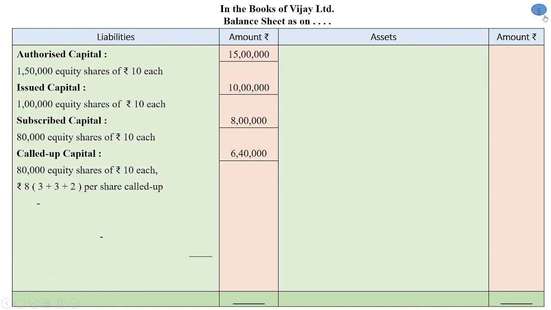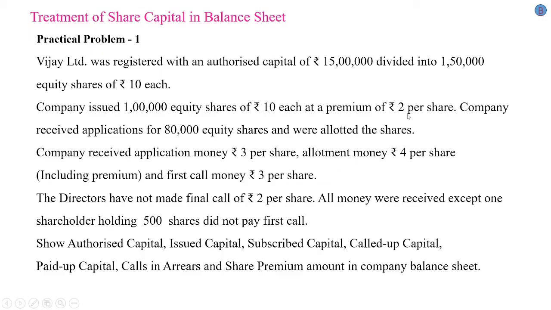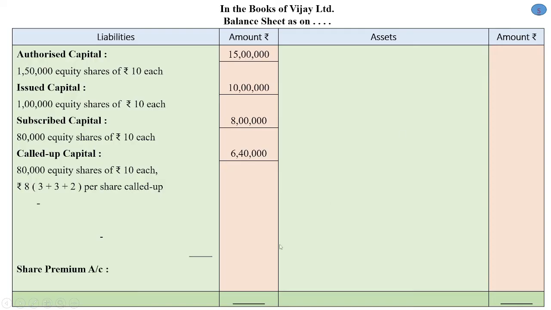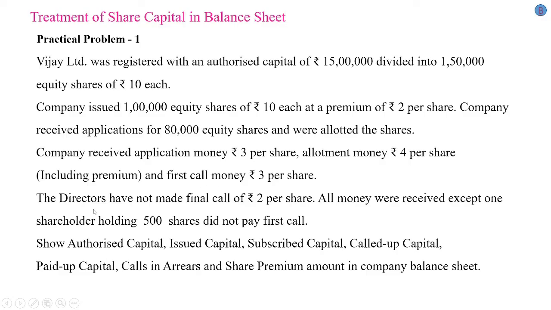Now we have collected premium of rupees 2 per share. Hence we make an entry of share premium account 80,000 equity shares of rupees 2. So 80,000 into 2, 1,60,000 is our share premium. Thereafter, the directors have not made the final call of rupees 2, but all money was received except one shareholder holding 500 shares did not pay the first call.